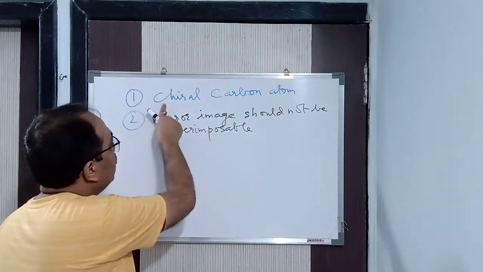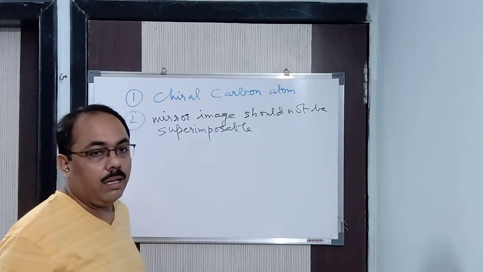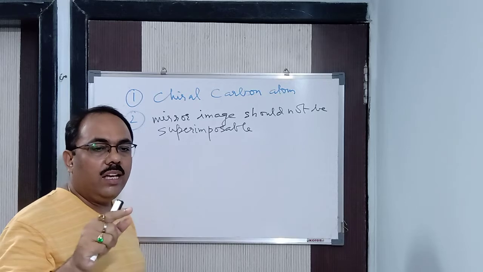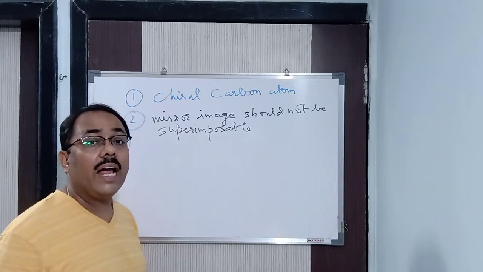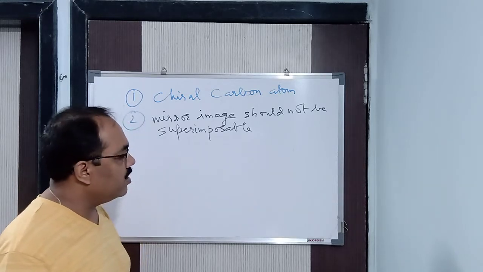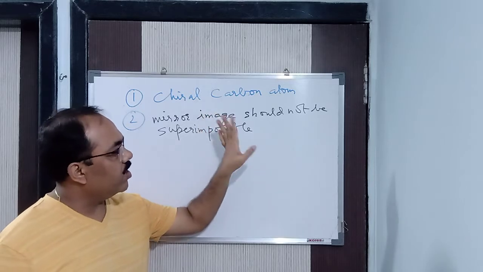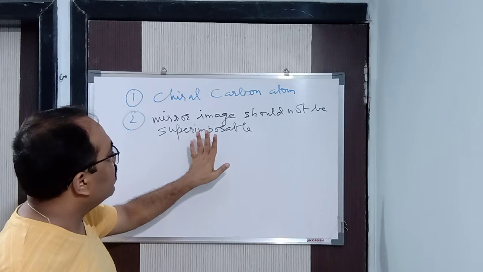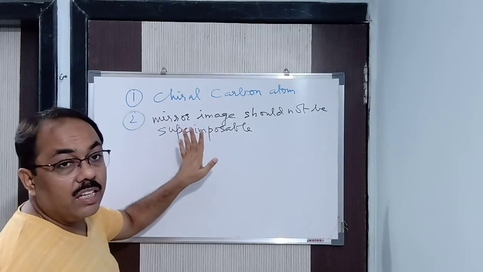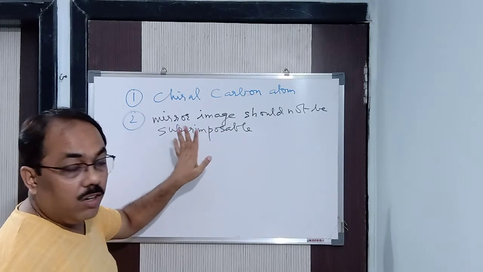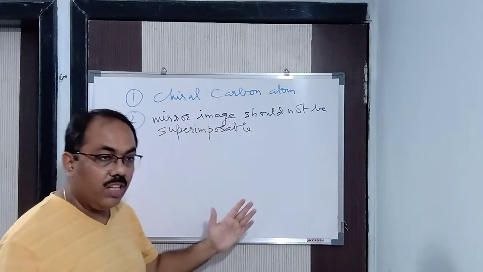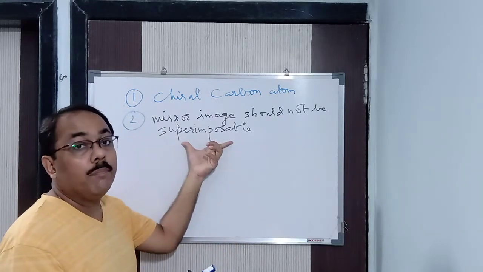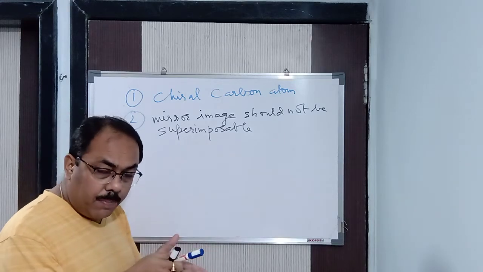Now see here, chiral. Chiral has come from the word cheir, C-H-E-I-R, which means hand. For example, suppose this is a left hand. Now I put it in front of the mirror. It will appear to you as a right hand. So will the left hand and the right hand overlap upon one another? Superimpose means when they overlap.